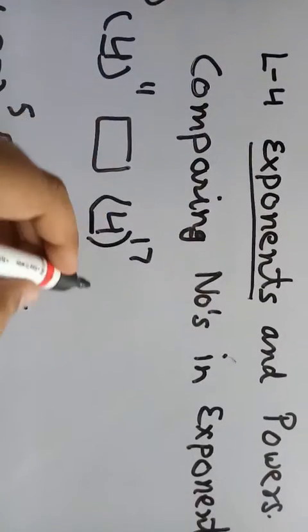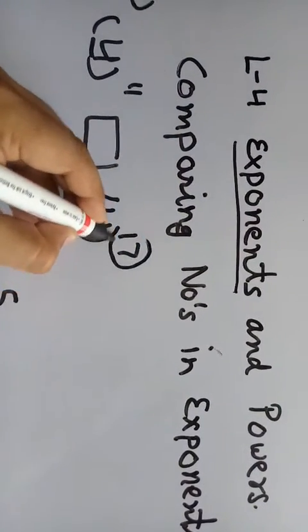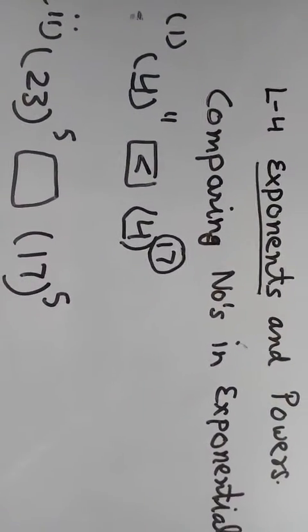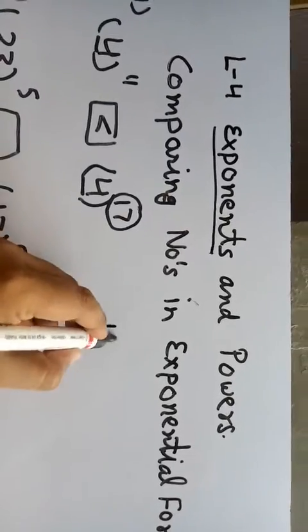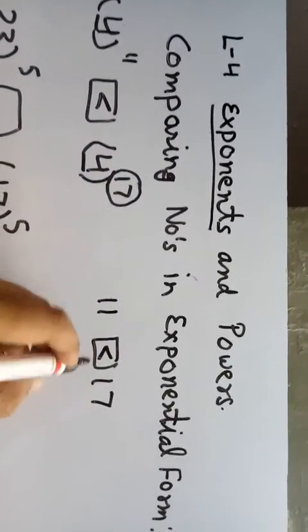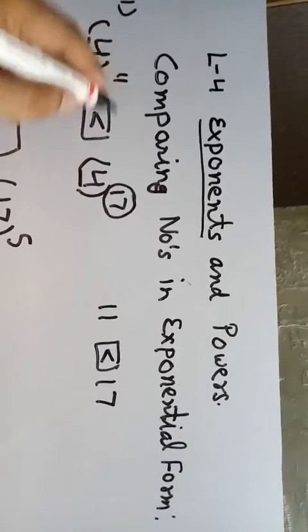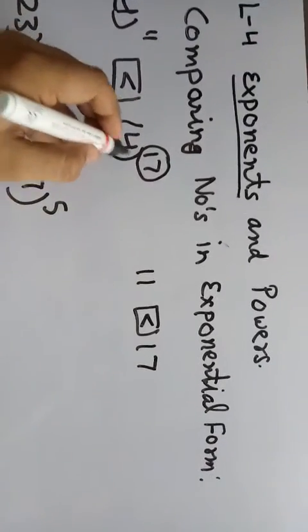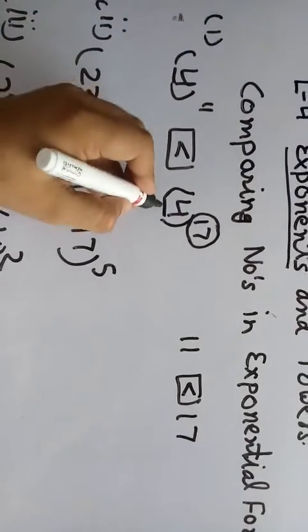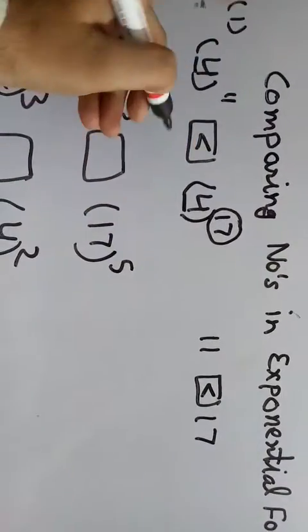If the bases are the same and the powers are different, then the larger power is greater. Comparing powers 11 and 17, you can easily find that 17 is greater than 11. So 4 raised to the power 17 is greater than 4 raised to the power 11. If the bases are the same, compare their powers.